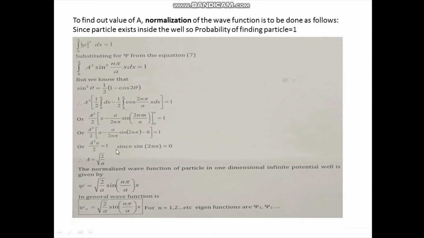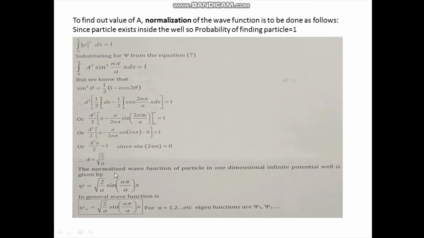Therefore, this is because sine of 2n pi is 0. So the second term will vanish. So finally I am getting A is equal to root of 2 by a. Here A is a constant, and we have calculated the value of the constant by the process of normalization.